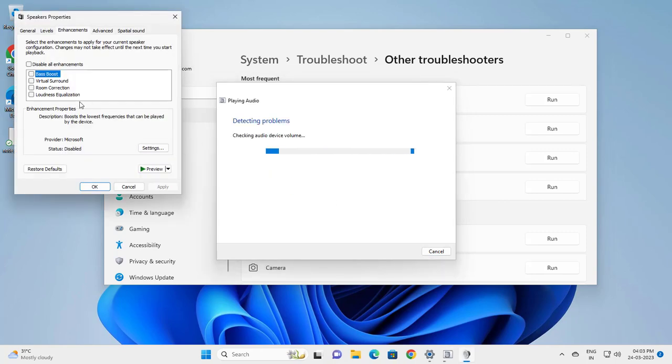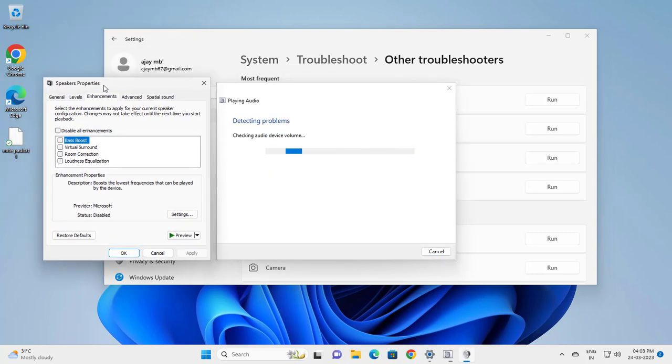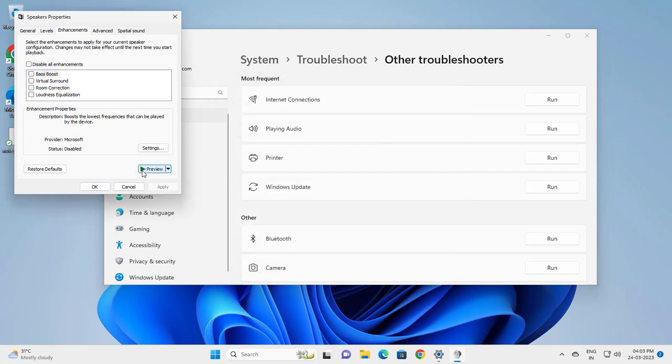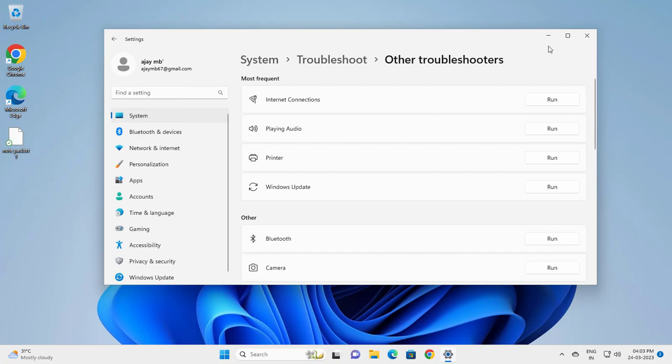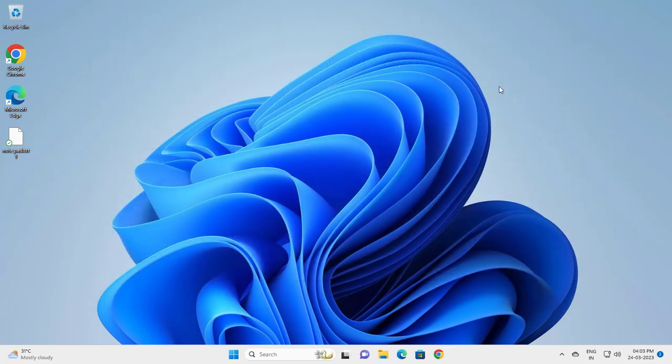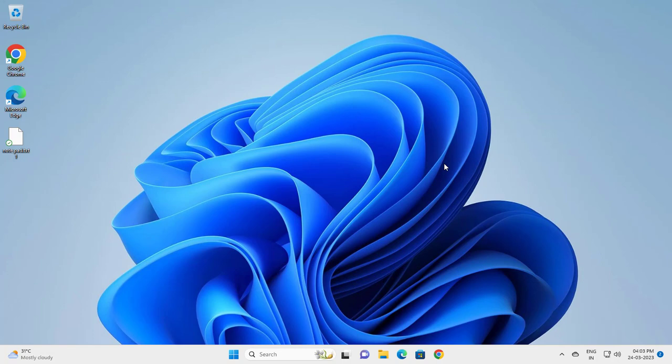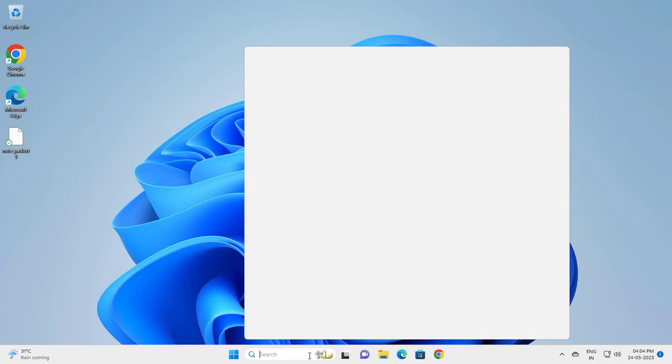If you want to preview the sound, here we can preview it. Okay, now I recommend you guys to try to use another USB port as well, or you can reconnect that device as well. Let's move to next step.